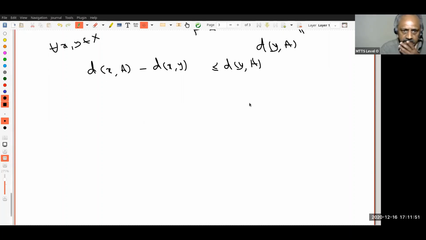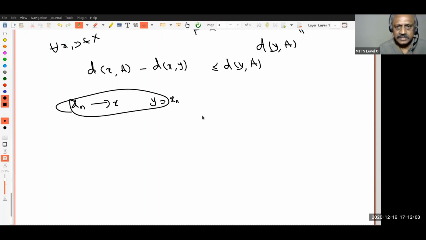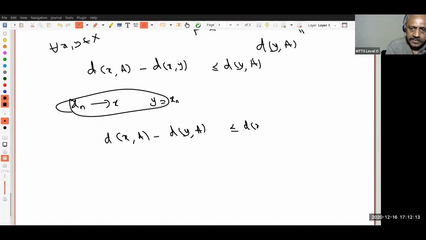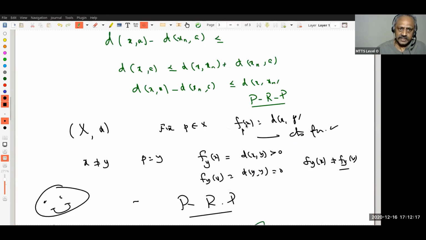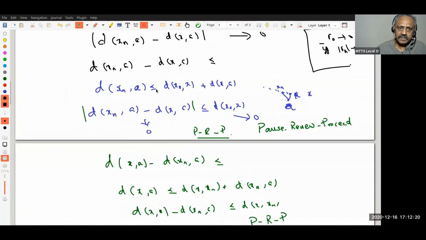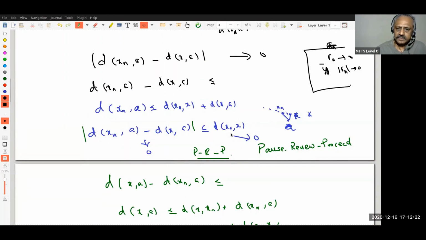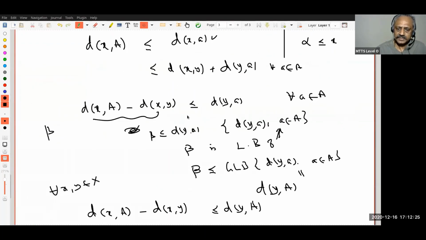Are you happy? Now let us say, suppose xn converges to x. Take y equal to xn. Oh, no, sorry, I think I'm not thinking properly. Let's look at this one. It immediately tells me d(x, A) minus d(y, A) is less than or equal to the distance between x and y. Go back. This is exactly what we proved in the case here. You see? That's what we are arriving at.